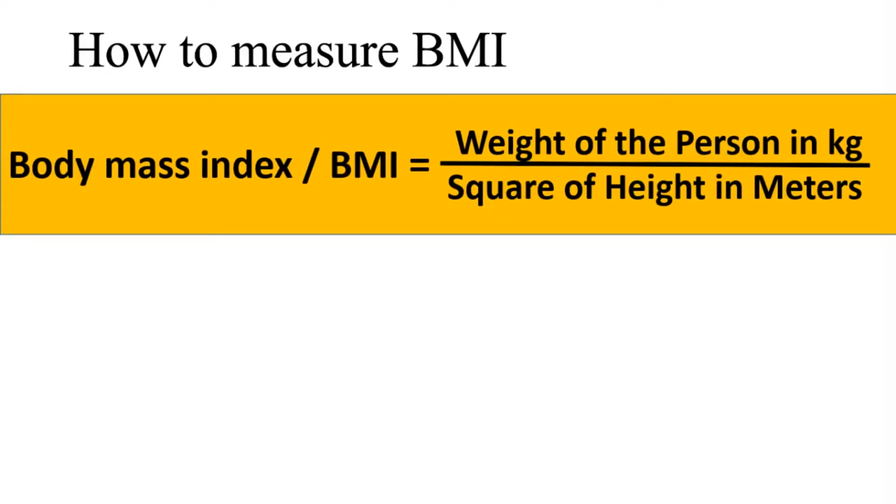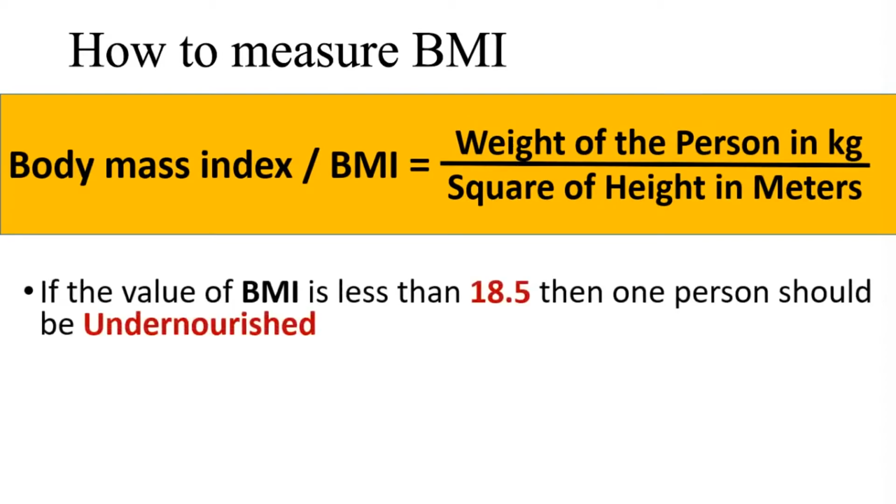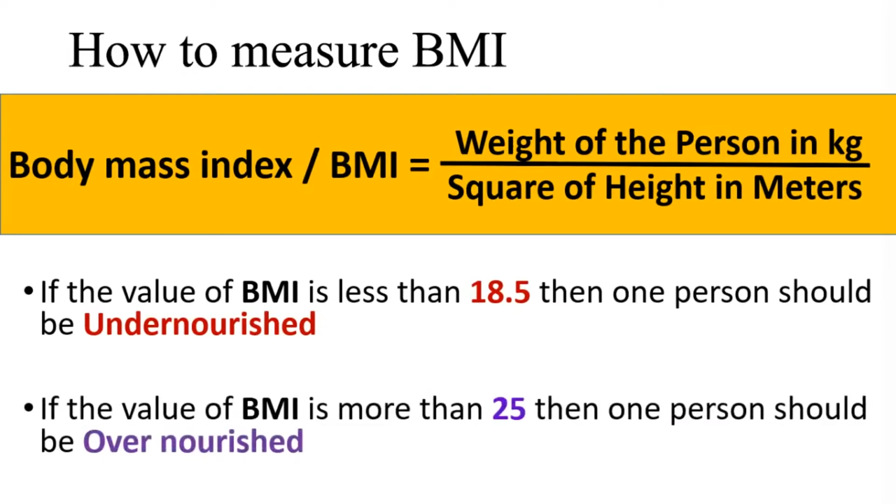Based on the value we have got through the equation, we can judge the health status of that person. If the value of BMI is lesser than 18.5, then the person is undernourished. And if the value of BMI is more than 25, then he is overnourished. Which means for a healthy person, the value of BMI should be between 18.5 and 24.9.